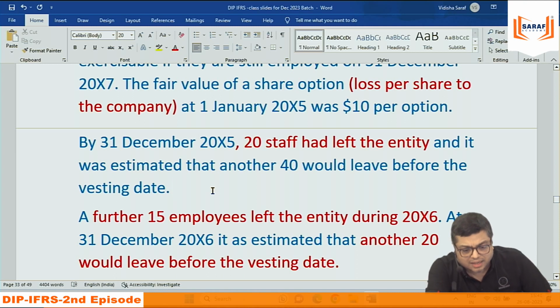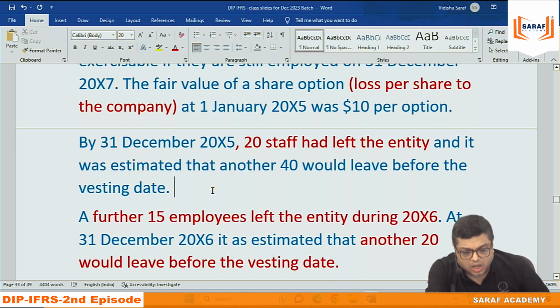So we can see that they are saying 20 plus 40, 60 gone. Out of 300, 240 employees will be getting shares. Per employee 1000 shares. So 240 into 1000, 2,40,000 shares.